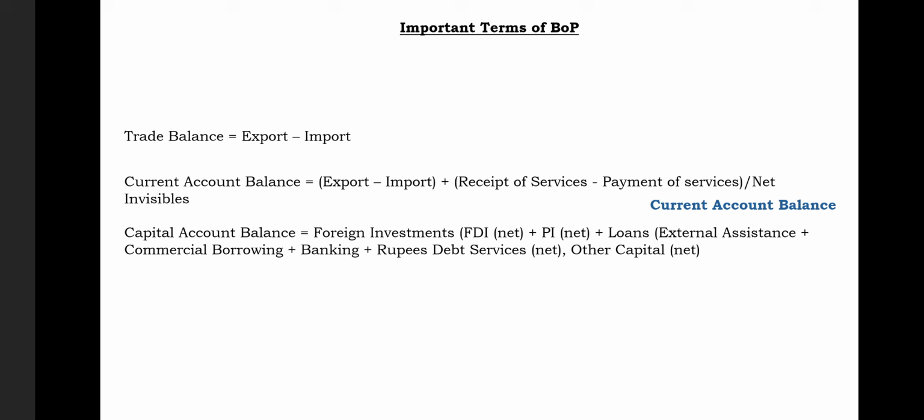Then we have PI, that is called portfolio investment. We also call it foreign portfolio investment, as we have just studied. Inflow of FPI minus outflow of FPI will bring us the net FPI.